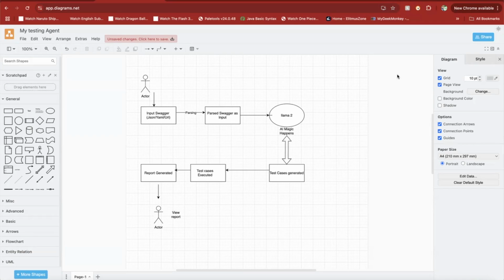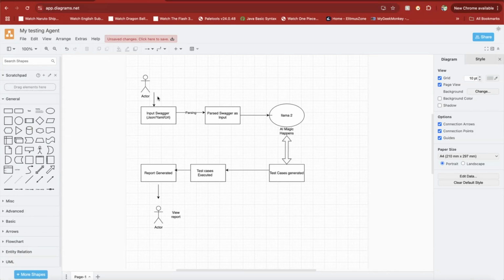Conventionally, as an automation engineer, what we do is, the developer shares the API contract in the form of JSON or YML. So we have the JSON, and as per the JSON contract, we create our test cases. What I have tried here is to take the JSON contract and make the AI agent do everything for me.